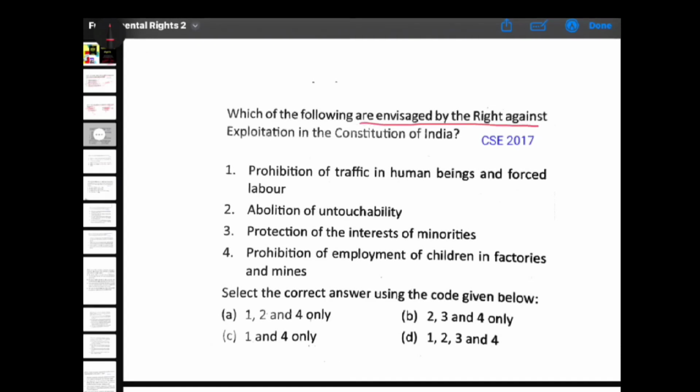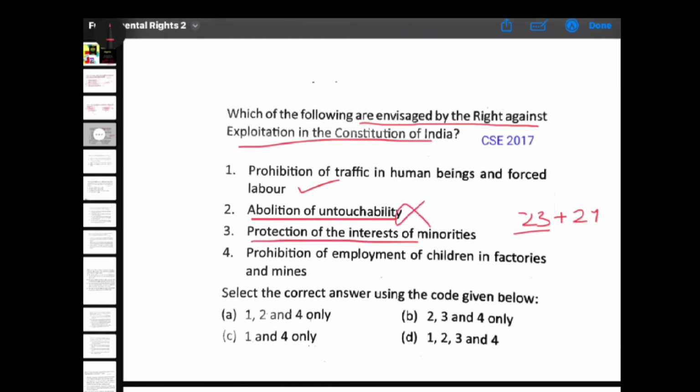which of the following are envisaged by rights against exploitation in Constitution of India? There are only two articles under right against exploitation, Article 23 and 24. Article 23 says prohibition of traffic in human being and forced labor. So one is right.